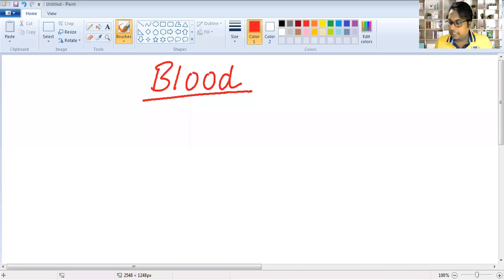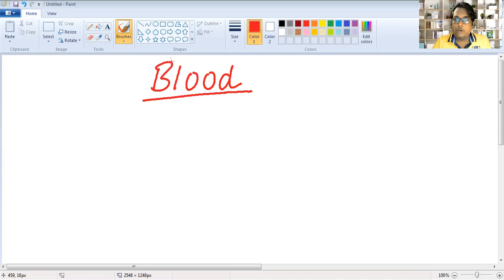Here we are on the next screen. As you know, blood is red in color. Why does it get red color? With the help of hemoglobin, because hemoglobin transports oxygen to all parts of our body, and the blue-colored RBC changes into red color when it gets oxygen, and oxygen is transported with the help of hemoglobin.